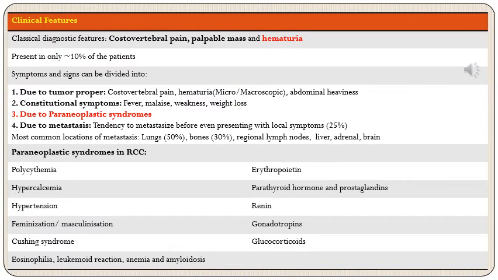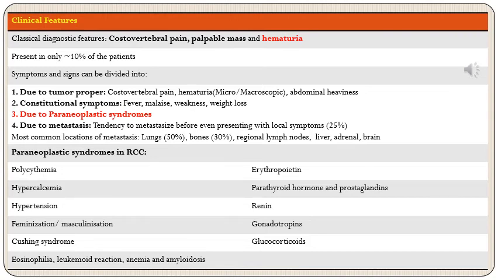Starting with the clinical features of RCC, the classical diagnostic triad described in these patients is costovertebral pain, palpable abdominal mass, and hematuria. The most reliable amongst these three is the presence of hematuria. Although this triad is present in only 10% of the patients, still it is useful when it is present.